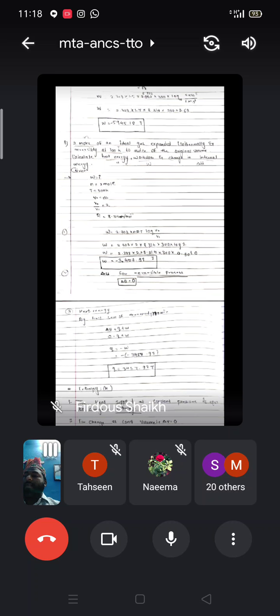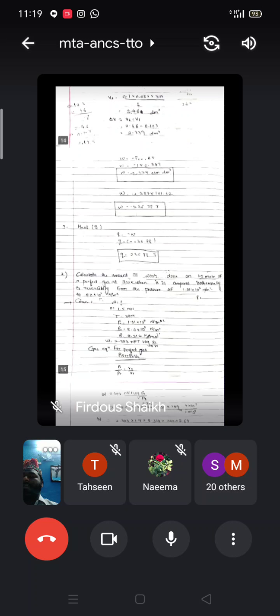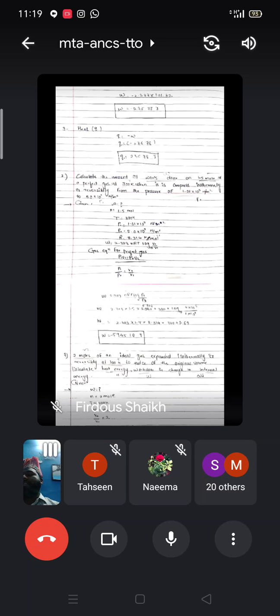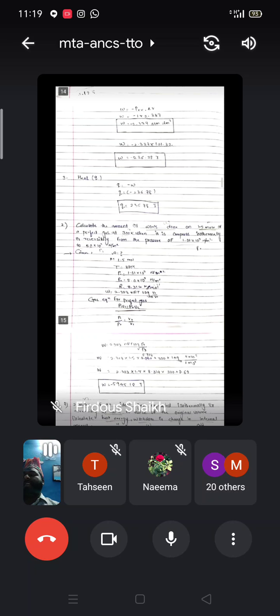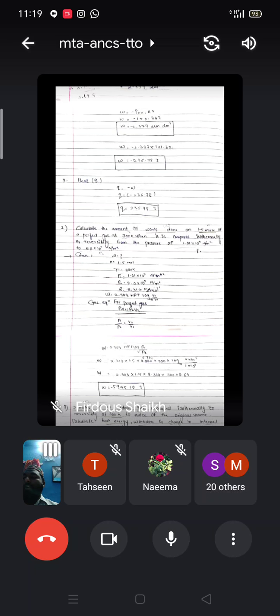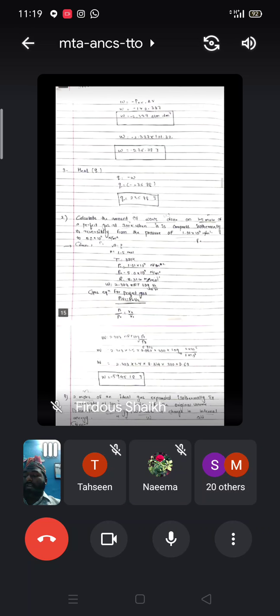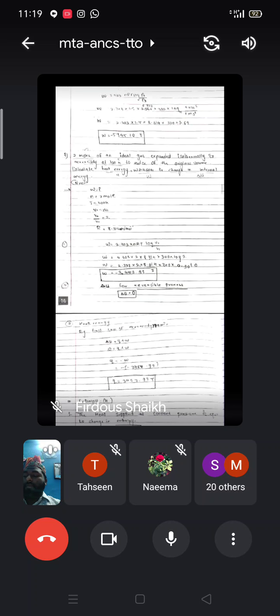The MCQs will be there. Sometimes the numericals will be there in the form of MCQs. But probably you prepare the theory part for the isothermal and reversible system. Heat becomes equal to, that MCQ may be there, means Q is equal to minus W. Please go through this numerical. If you have any problem, you can ask.